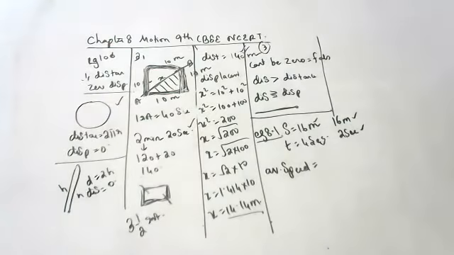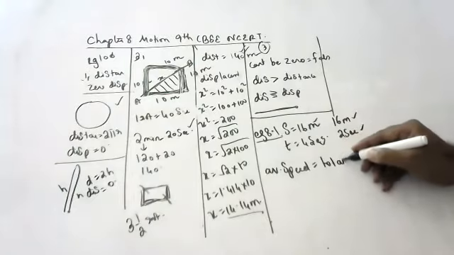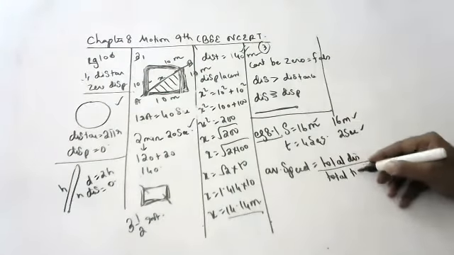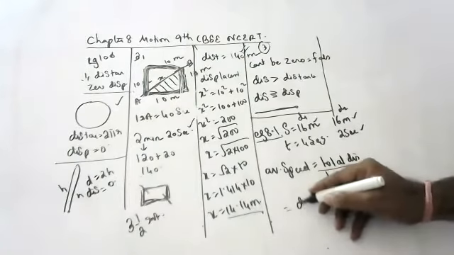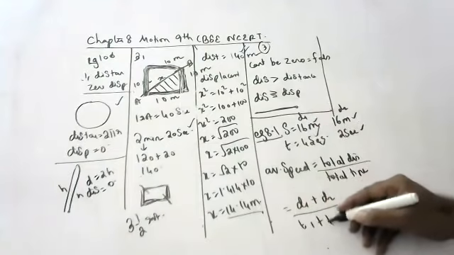Anyone? Children? Total distance by total time. Very good. Total distance by total time. Okay, children, this is D1. Imagine this is D2. So D1 plus D2 by T1 plus T2.